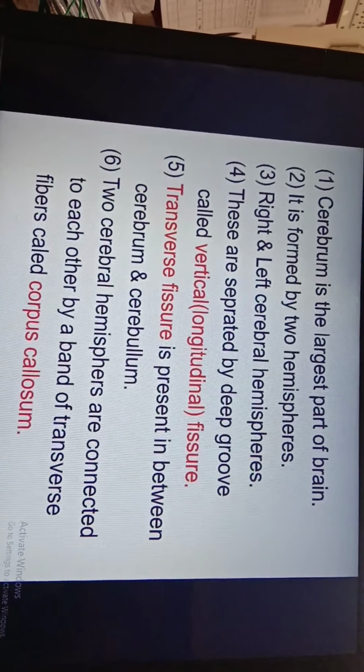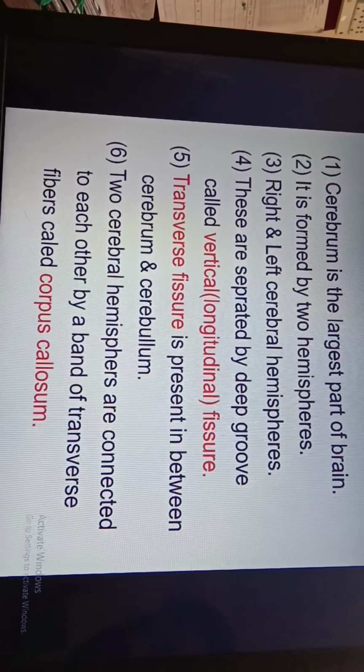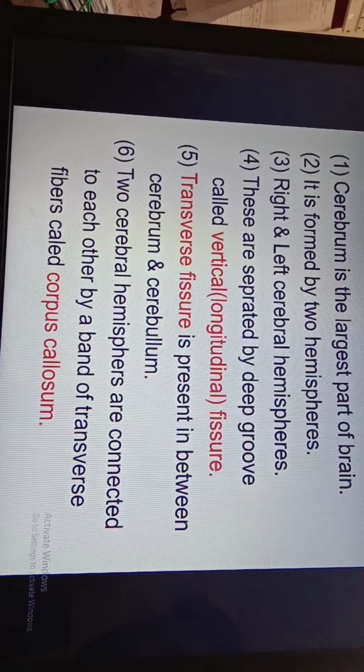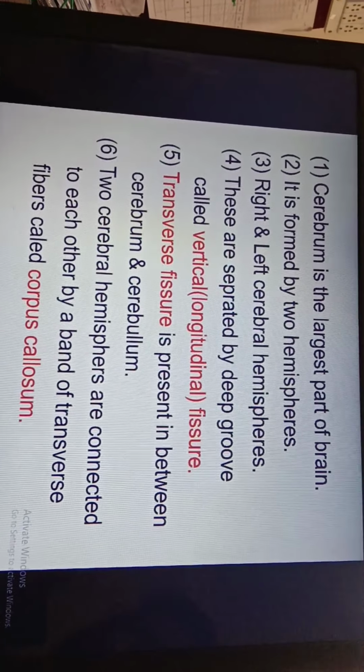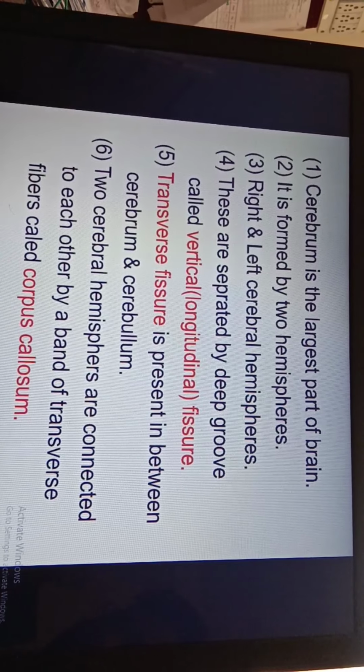Cerebrum is the largest part of the brain, and it is formed by two hemispheres, right hemisphere and left hemisphere. These are separated by a deep groove. Deep grooves are called fissures, and shallow or small grooves are called sulci.